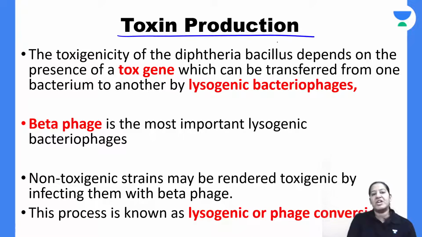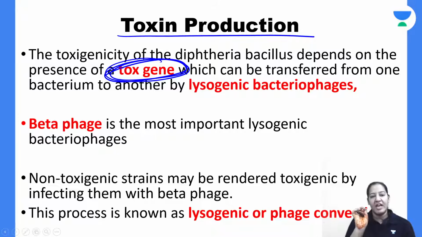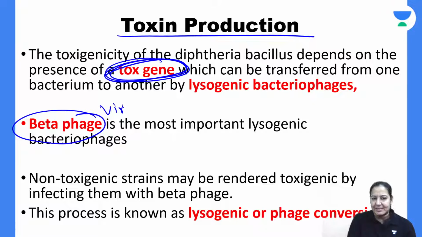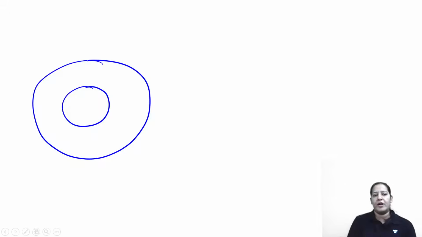So for toxin production, there is a gene which is required. The name of the gene is tox gene, and there is a phage. Beta phage is the virus which transmits this gene from one bacteria to another. You got my point? Listen, see, this is Corynebacterium diphtheriae. This is the nucleus of the Corynebacterium diphtheriae, and this is the bacteria Corynebacterium diphtheriae.